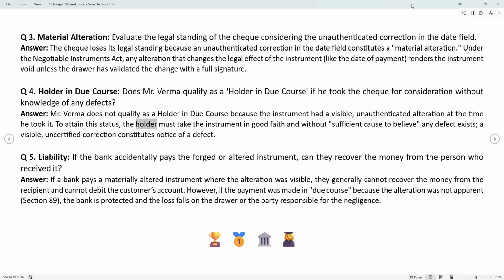To attain this status, the holder must take the instrument in good faith and without sufficient cause to believe any defect exists. A visible, uncertified correction constitutes notice of a defect.